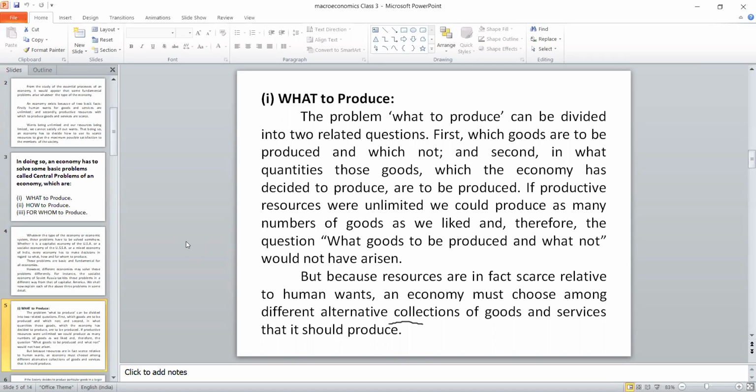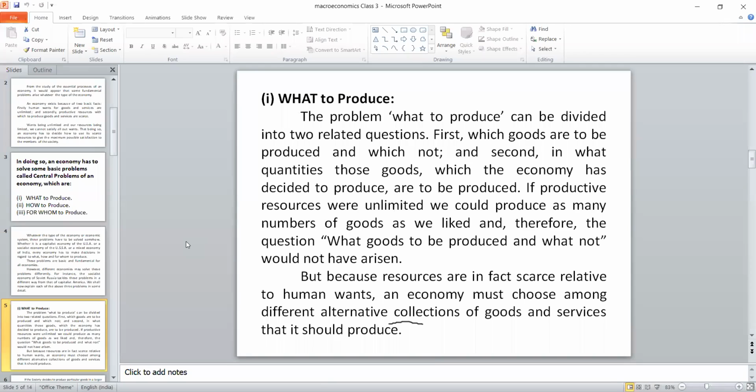But the available resources are very limited, and with them we should provide the raw material for producing the goods and services which are needed. So the question is what goods are to be produced and what not, and in how much quantity. This is the very first problem of any economy.